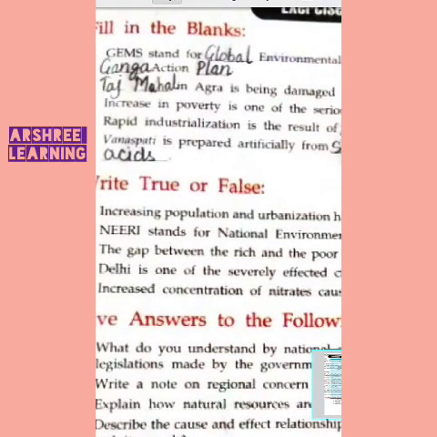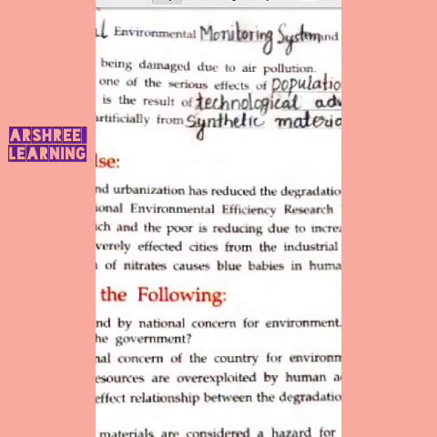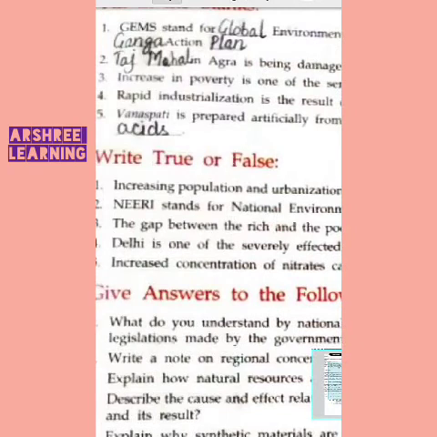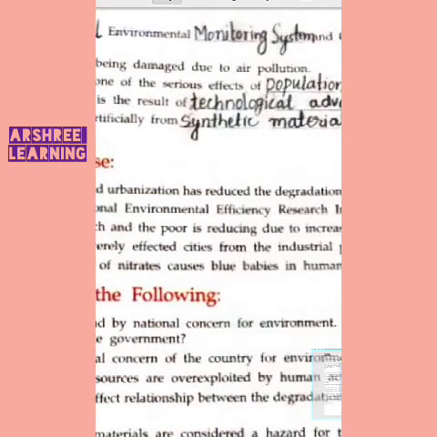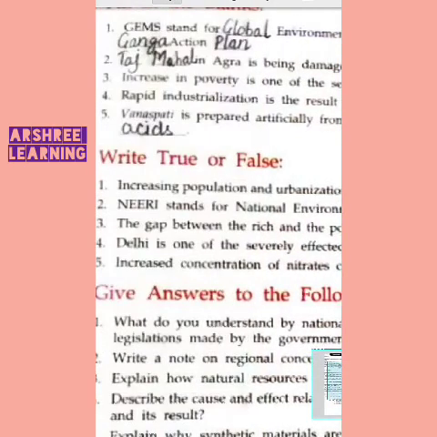Increase in poverty is one of the serious effects of what? Why does poverty increase? Because of population growth. Rapid industrialization is the result of technological advancement. When there is fast growth in industry, that is caused by technological growth.